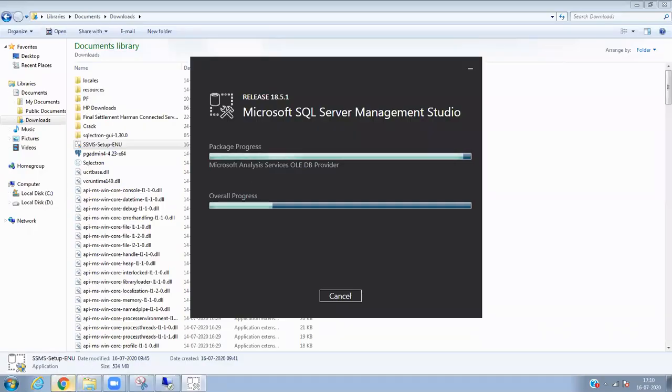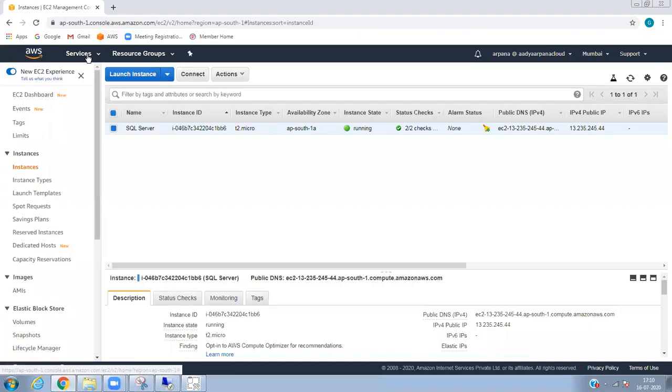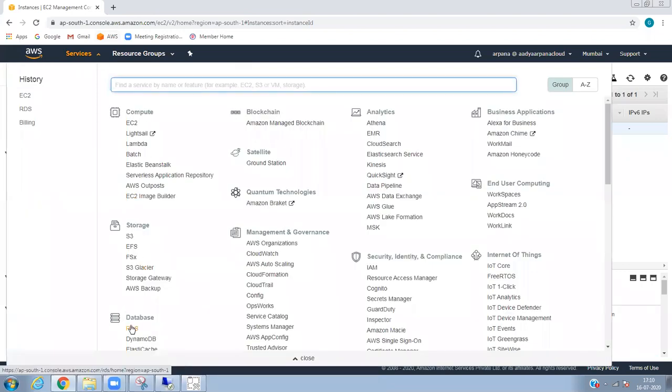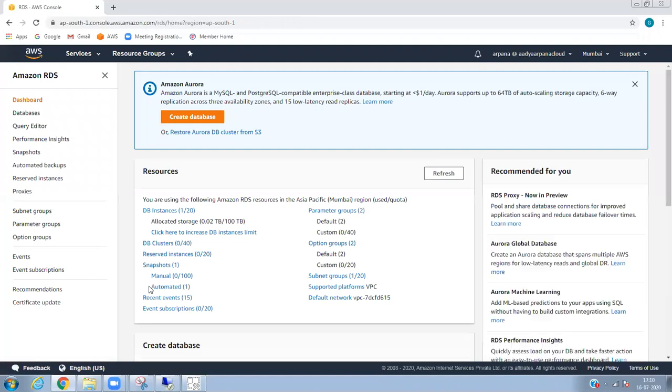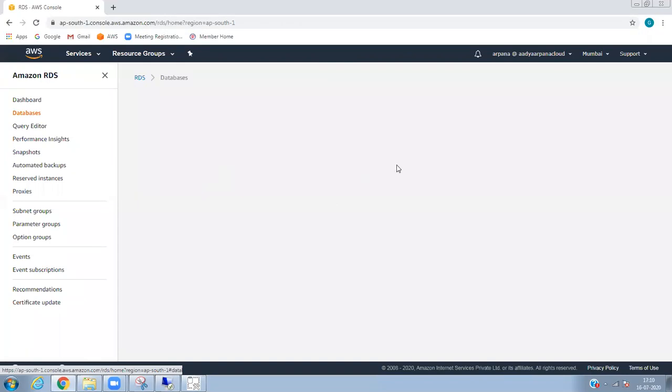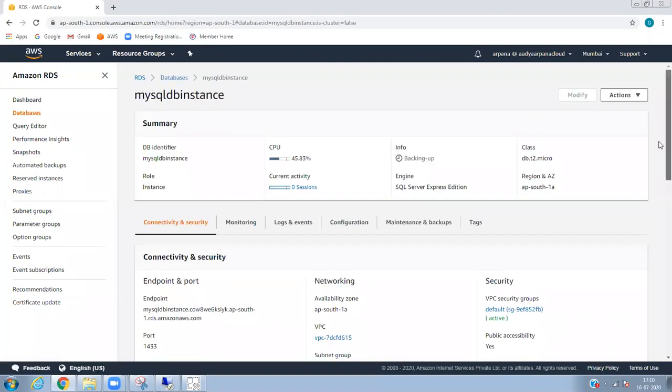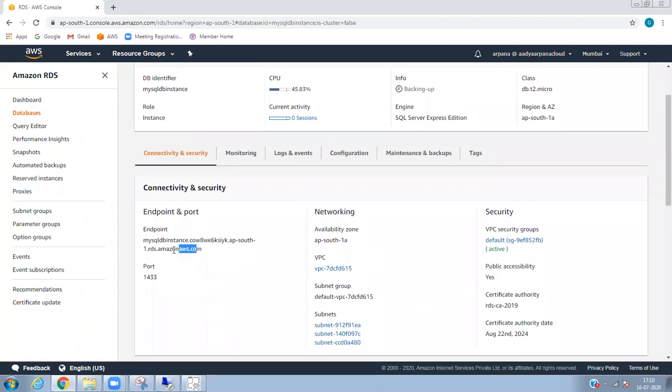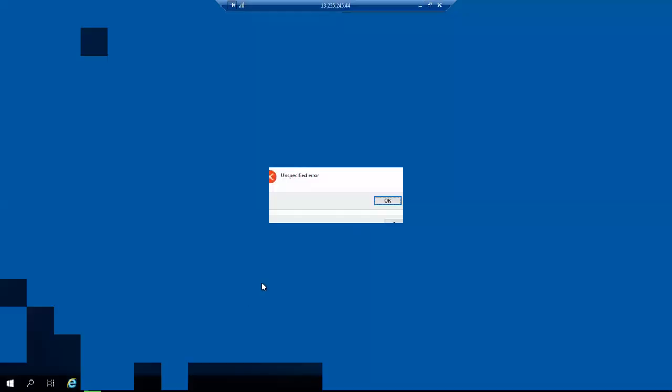Meantime, it's all done from the server end, from the RDS level. Everything is done. We only need to get the endpoint, and we can connect. Here in RDS, whatever database we created, it's an instance. See here, this is my endpoint. I just need to copy this, and I have already allowed the port 1433, which is MS SQL. So let's copy that.